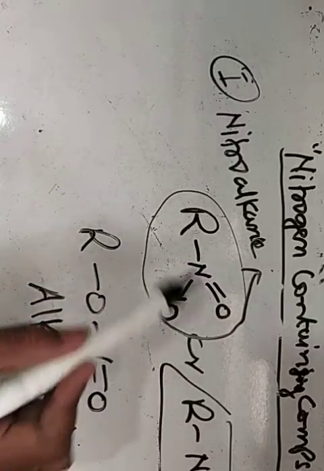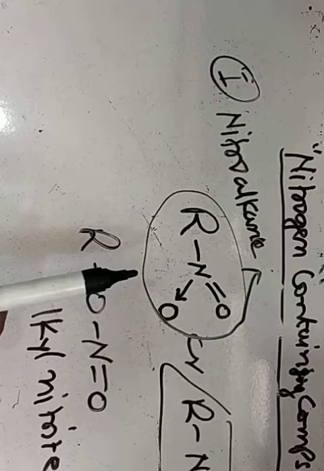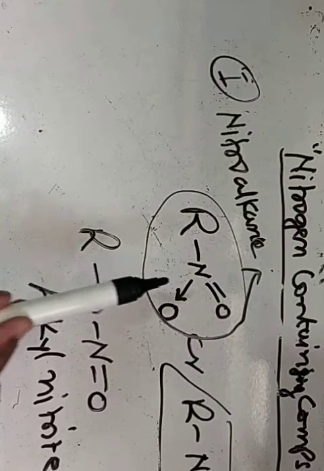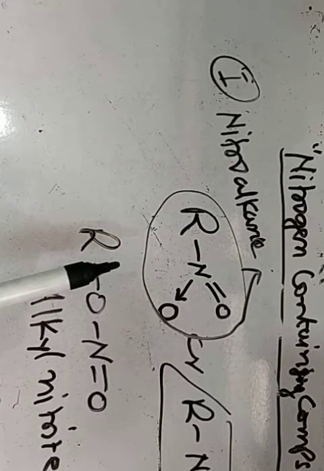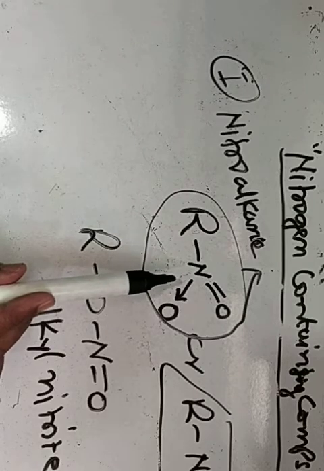For naming nitroalkanes, we have to select the longest continuous chain of carbon containing the NO2 carrying carbon, and numbering is started from the end which is nearer to the NO2 carrying carbon.